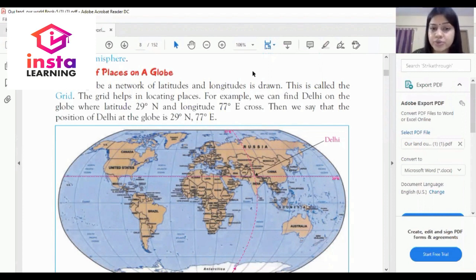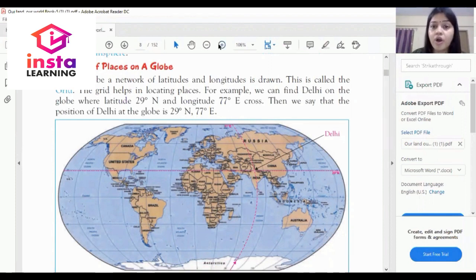Delhi is in India. On the globe, as I am highlighting, a network of latitudes and longitudes is drawn. This is called the grid. What is a grid? A network of latitudes and longitudes is called a grid. The grid helps in locating a place.